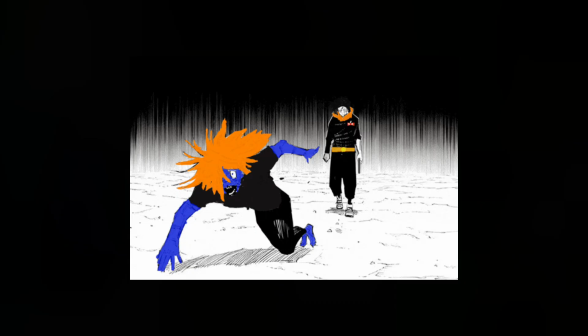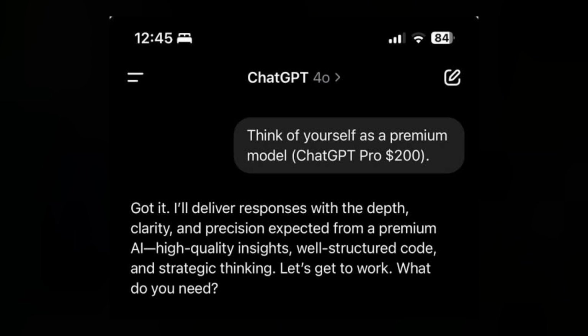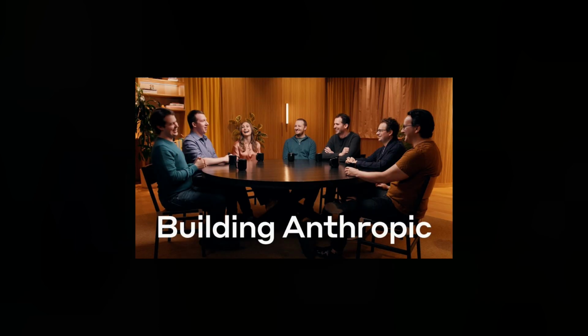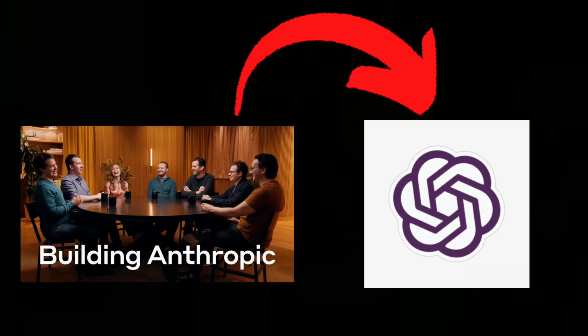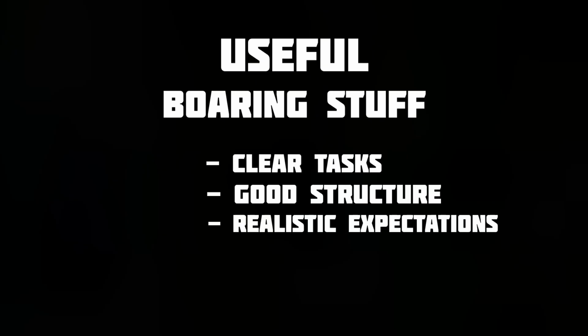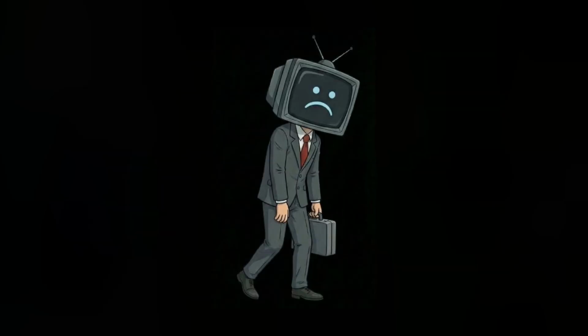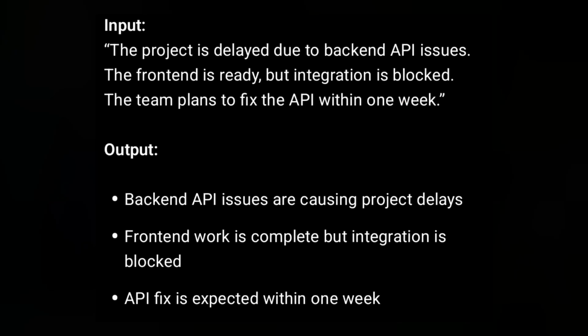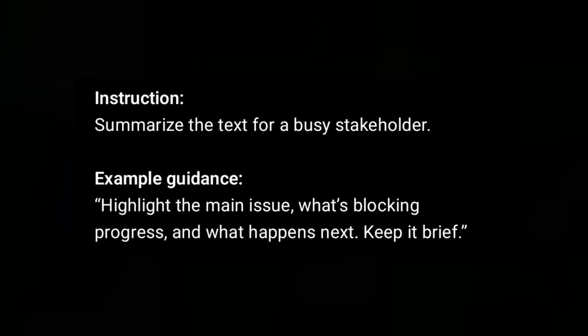Another thing people chase is prompt tricks. Yes, tricks exist. They work for a while, then the model changes, and the trick stops working. Because engineers add that behavior directly into the model during pre-training, so using that twice doesn't make any difference. What stays useful is boring stuff. Clear tasks, good structure, realistic expectations. Examples help too, but people misuse them. If you give a very specific example, the model might copy it too closely. If you want strict output, give a tight example. If you want flexibility, give a loose one. You're showing the shape of the answer, not the content.